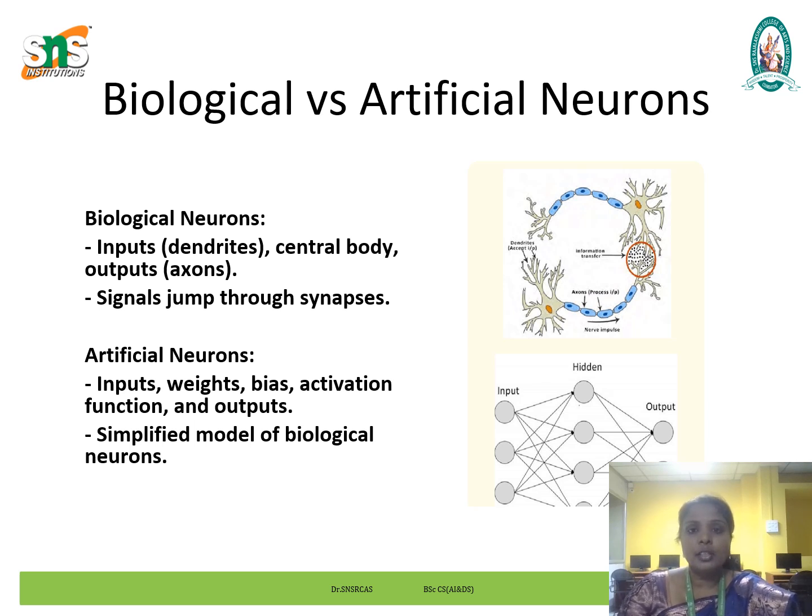In contrast, artificial neurons are simplified mathematical models inspired by their biological counterparts. In an artificial neural network, an artificial neuron processes weighted inputs, applies an activation function and produces output, while biological neurons operate in a highly parallel and adaptable manner. Artificial neurons are part of algorithmically defined networks optimized for specific tasks such as pattern recognition or decision making. So these are the differences between biological and artificial neurons.